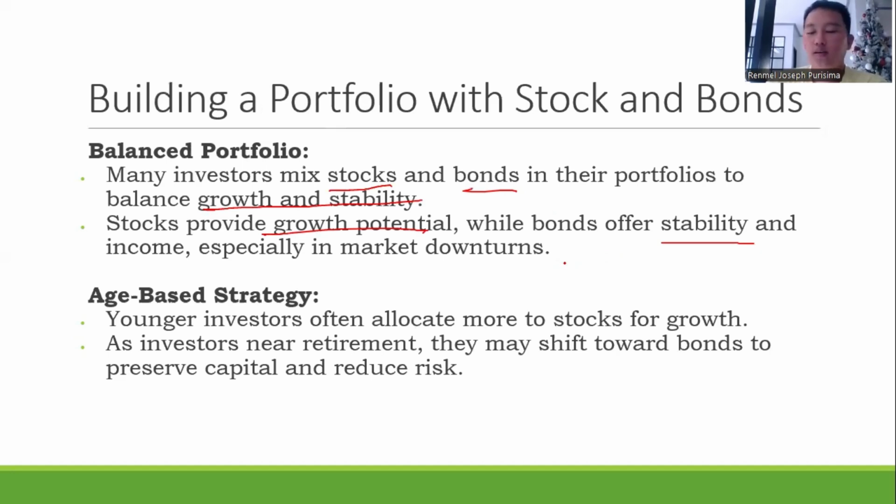So stocks, since they have high returns or high rewards, can give potential growth. And if you have bonds also as an investor, you have stable income, generated continuously. As for an age-based strategy, younger investors often allocate more to stocks for growth. And as investors near retirement, they may shift towards bonds to preserve capital and reduce risk.